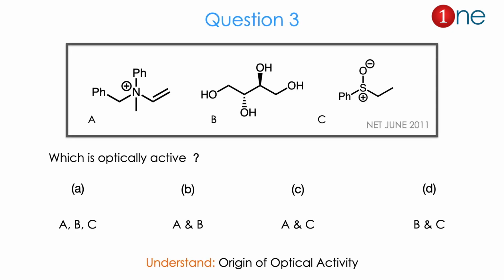Then question number 3. The starting material has a quaternary salt, a 4-dihydroxy compound with a chiral center, and a sulfoxide, which is a kind of ylide formation. You have phenyl and ethyl attached. They ask which is optically active. There are 4 choices: whether A is active, or B, or C. The question is about which one is active, which one dictates the optical activity. From the question you might realize it is really about the origin of optical activity. The answer is C. Let us see how.